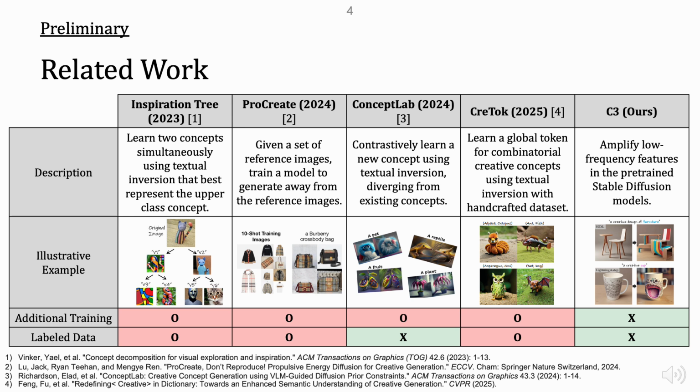However, most of these prior methods come with limitations: they typically require additional datasets, retraining, or customized learning objectives. In contrast, we aim to develop a method that enhances creative generation based on a pre-trained Stable Diffusion model without requiring any additional data or retraining.